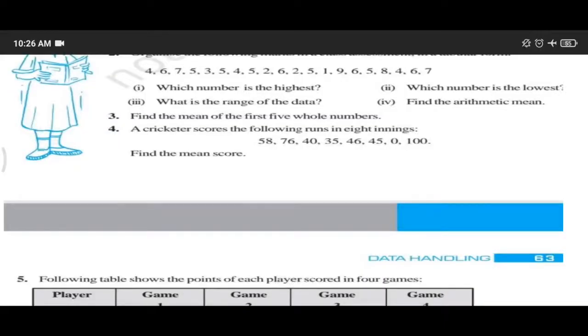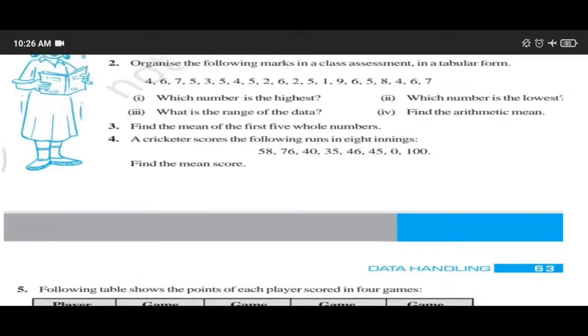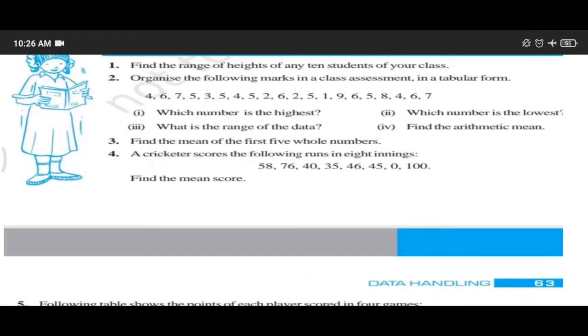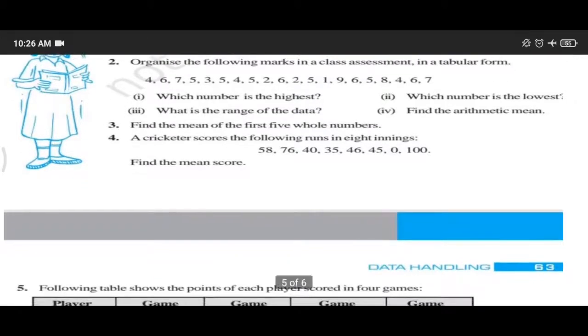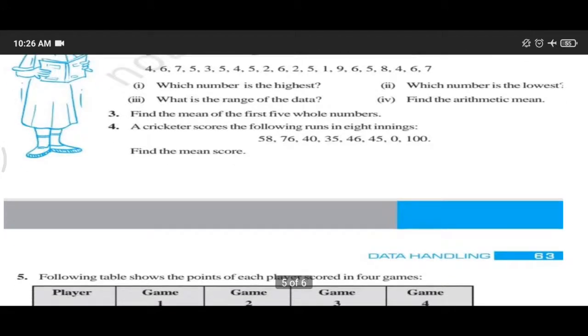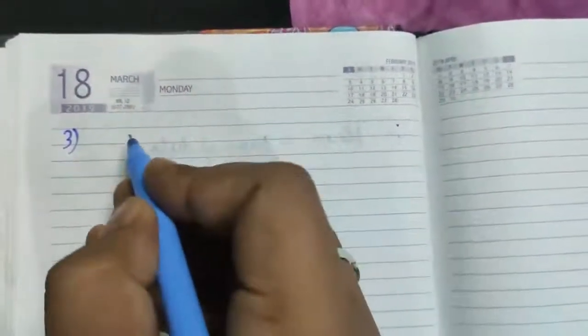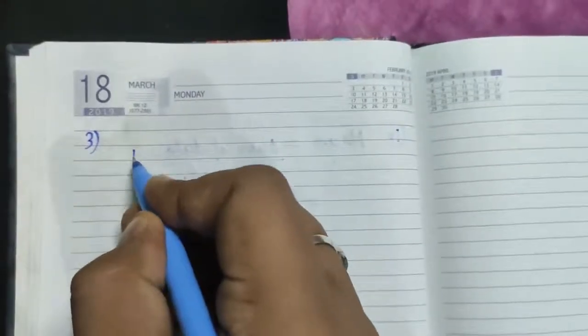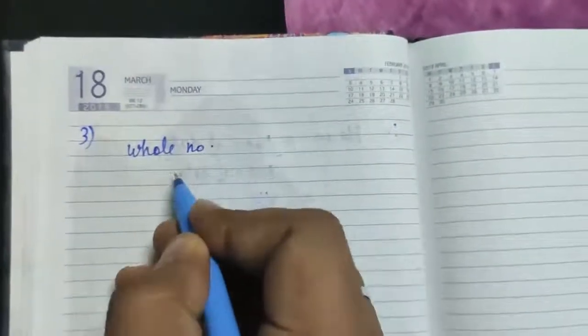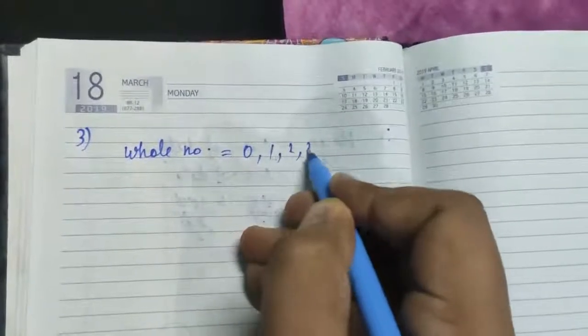Now you can see question number 3, find the mean of the first 5 whole numbers. The whole numbers are the numbers starting from 0 and all the natural numbers, like 0, 1, 2, 3, 4, 5, 6. It starts from 0. In question 3 we are finding the mean of the first 5 whole numbers. The first 5 whole numbers are 0, 1, 2, 3, 4.